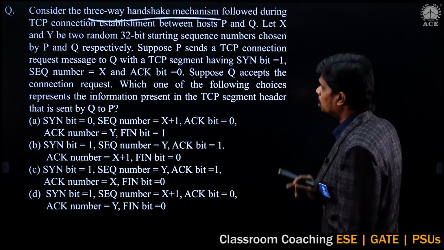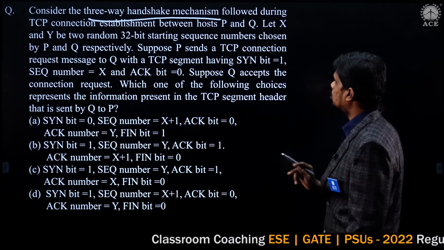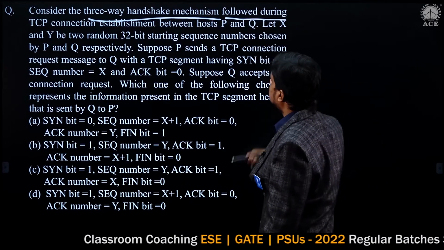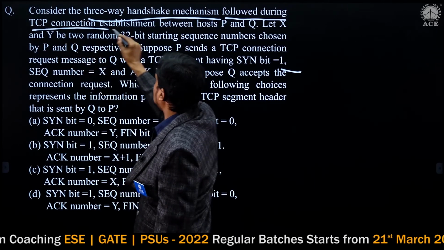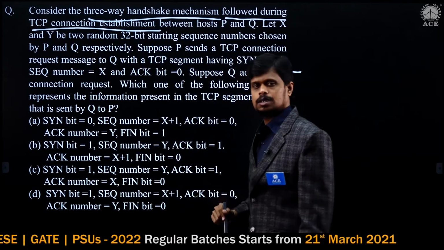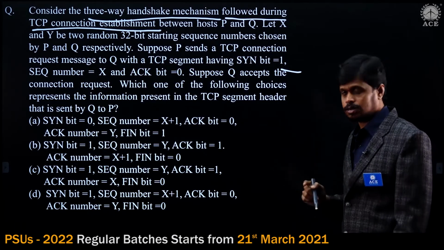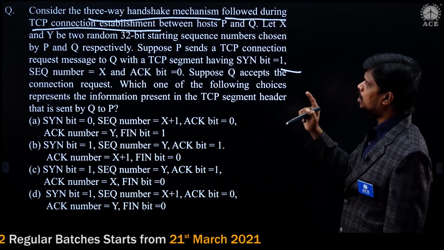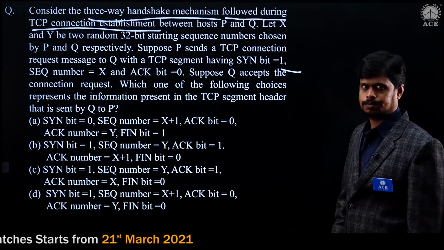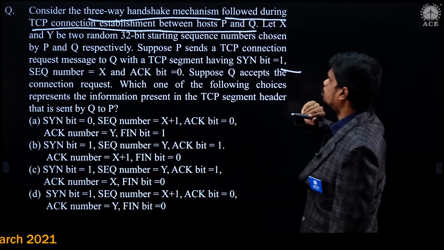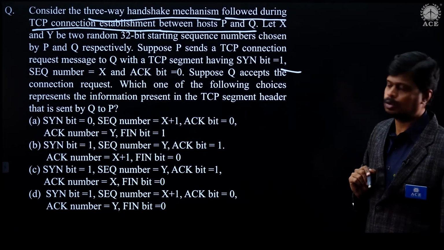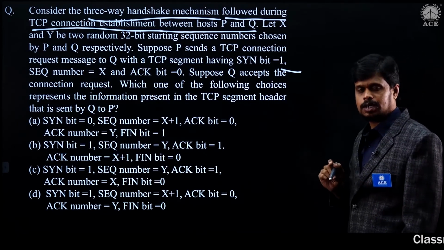So look at the question. Consider the three-way handshaking mechanism followed during the TCP connection establishment. So during the TCP connection establishment, we need to consider the three-way handshaking mechanism between two hosts, P and Q. So who are the sender and receiver here?